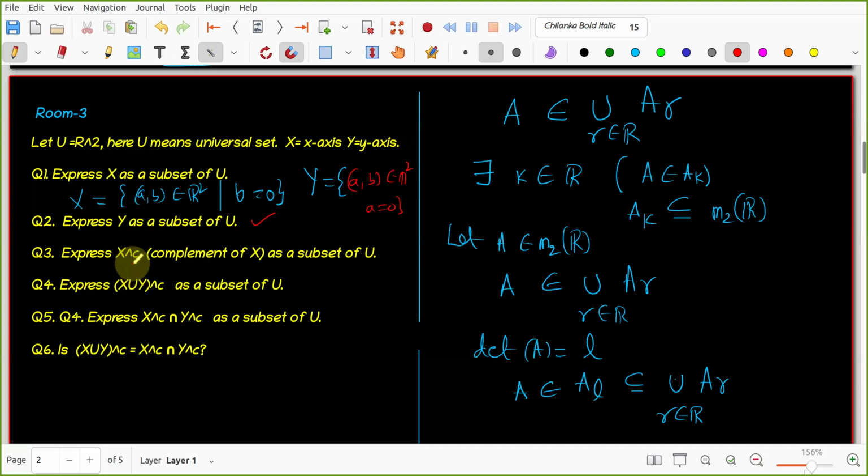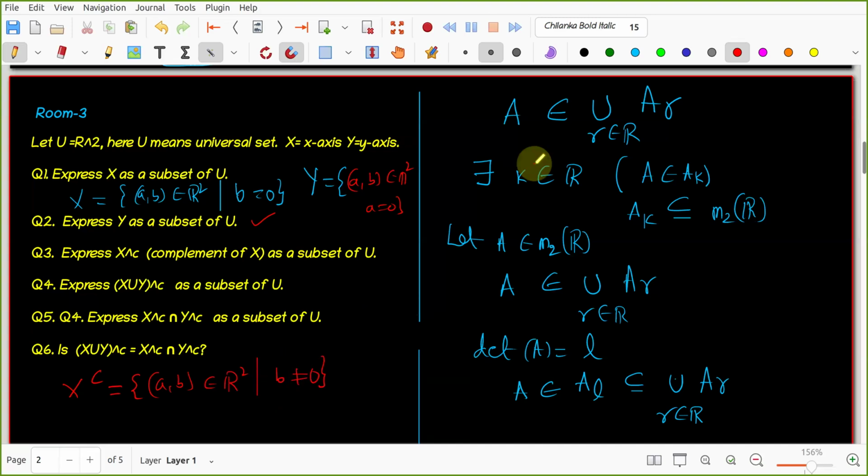What about the complement? X complement. Sir, should I tell or anybody else? You tell first. No problem. X complement equals (a, b) belongs to R square such that b not equal to 0. Very good. Now you can call one person.